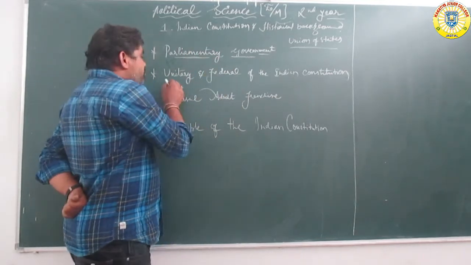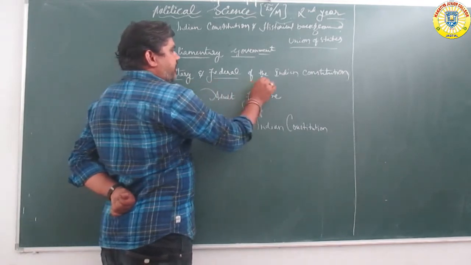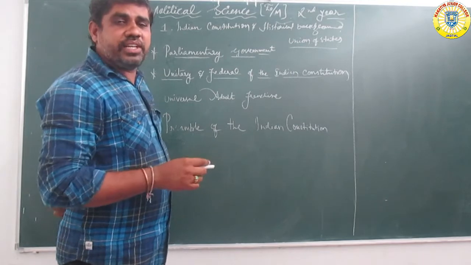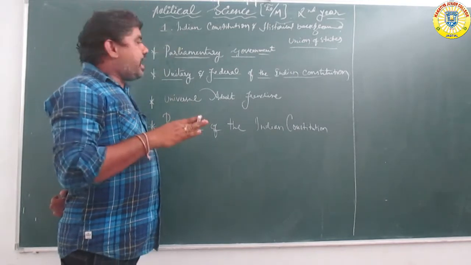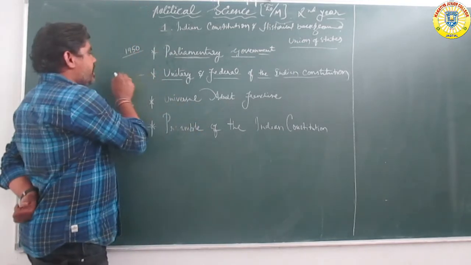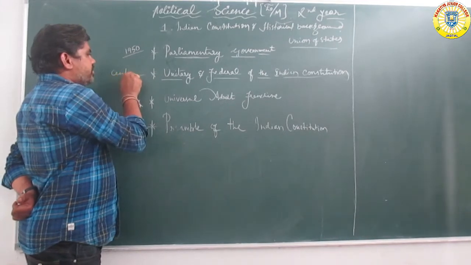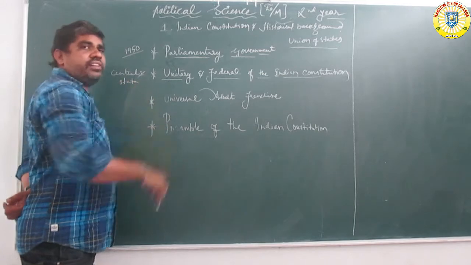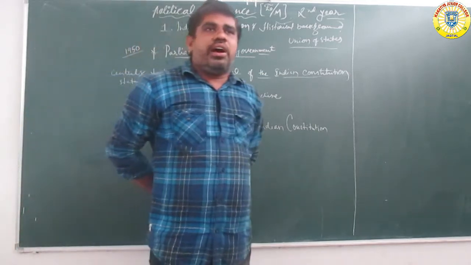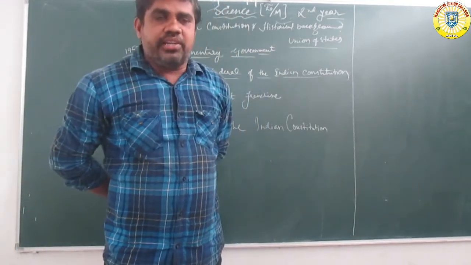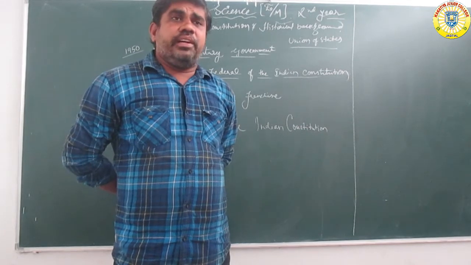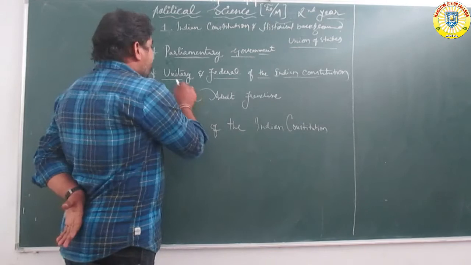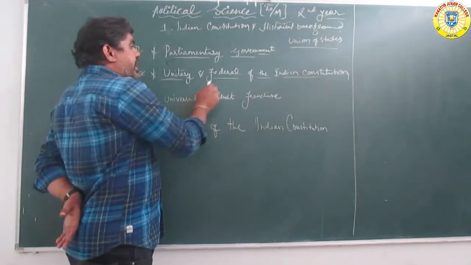Next, the unitary and federal features of the Indian Constitution. Unitary means central and states power, where all states depend on the central government.